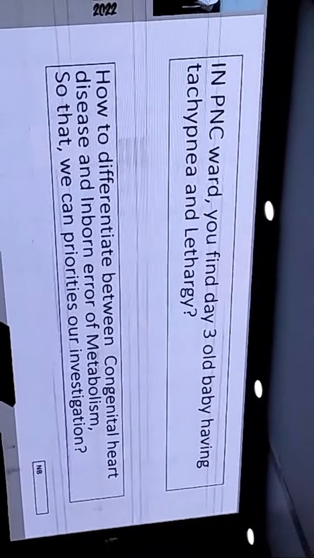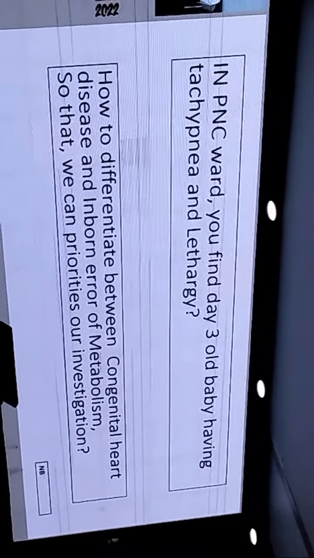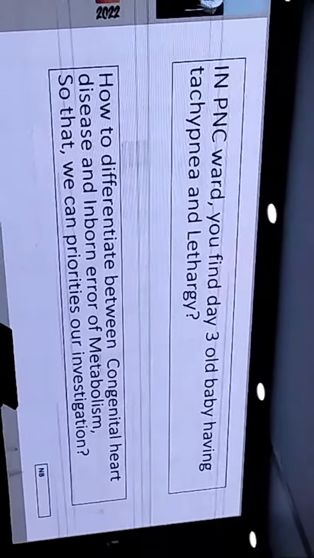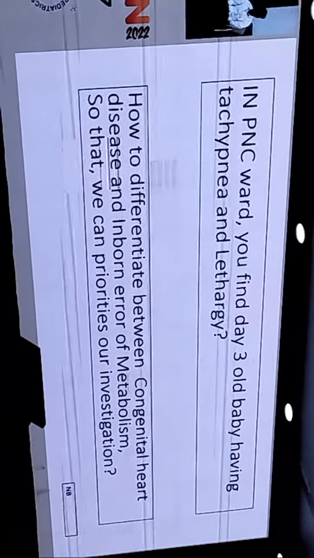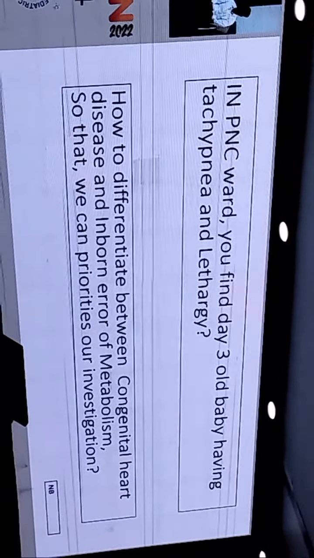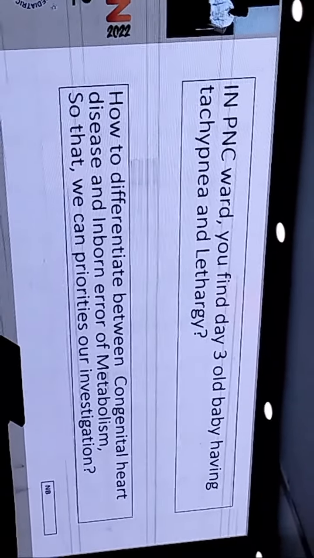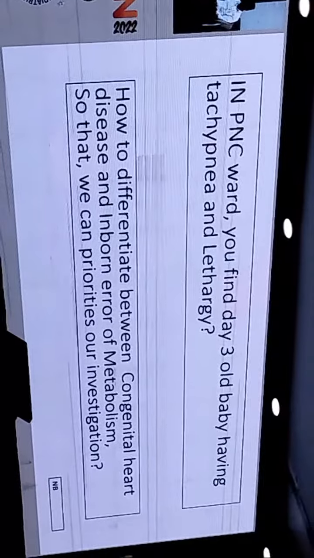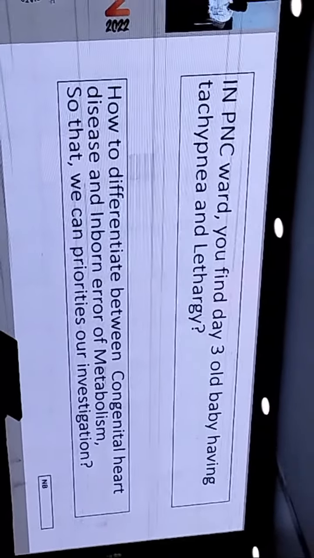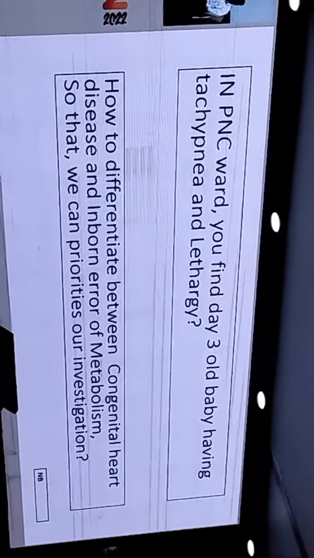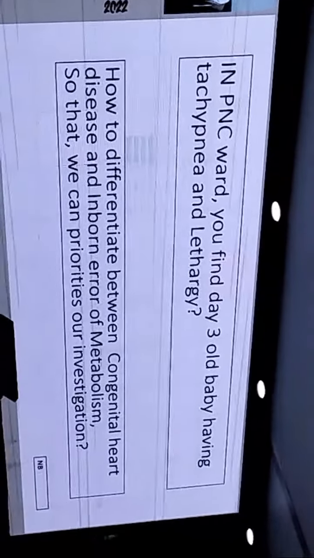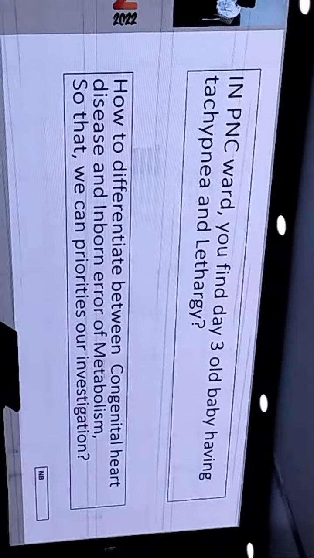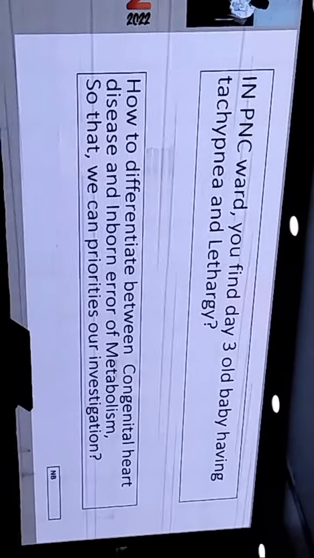While babies with IEM as a group, the presentation depends upon what the exact enzyme deficiency is and what degree of enzyme deficiency there is. But as a group, they still will have a presentation which is more neurological, like poor feeding, poor tone, and absent suck. Sometimes they present with seizures also. So that's a basic clinical difference we can have.